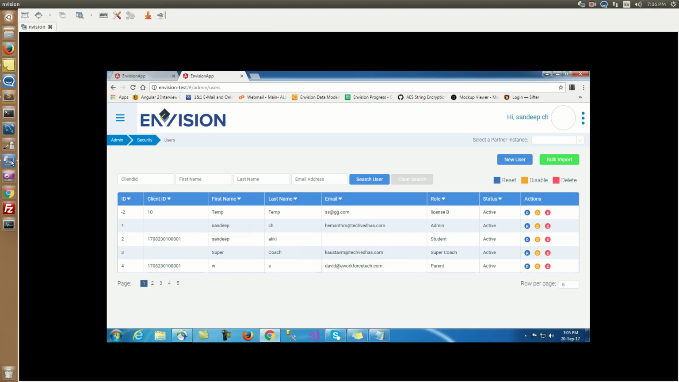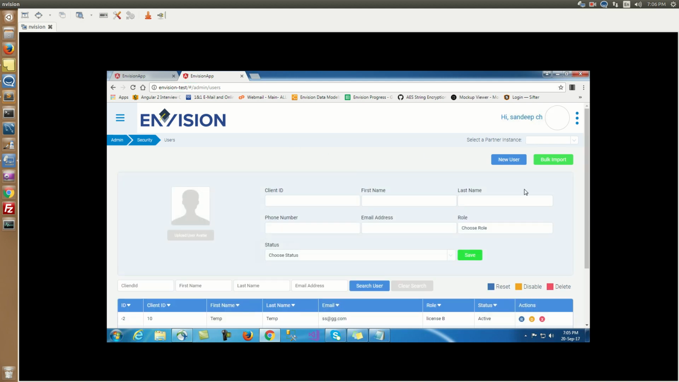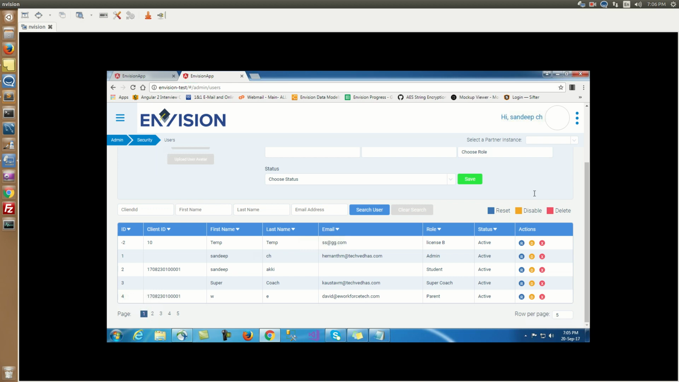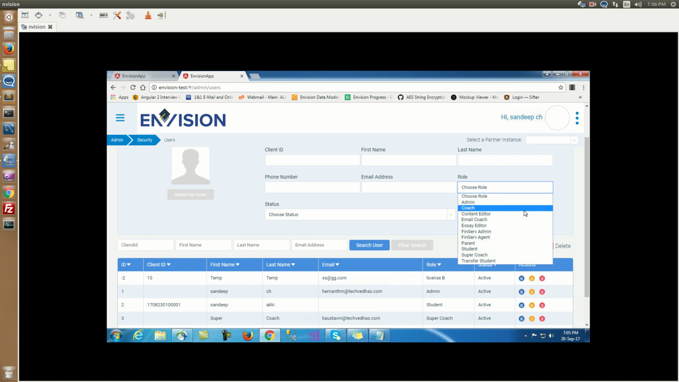So here we can take a look at the project. This is the Envision project. Here I will try to show how we create the users. Here we have the user pages. In this we have so many roles. According to the roles we can categorize the permission level itself. So we have so many permissions.